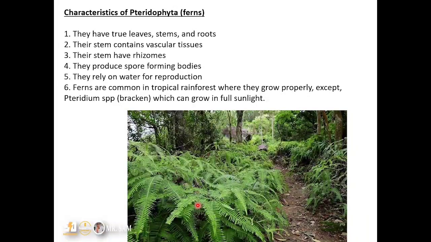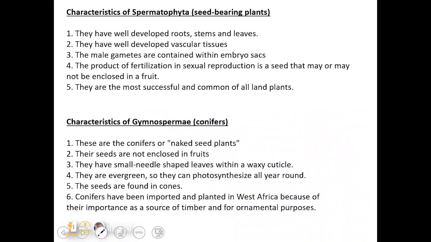You can see it here. And then we move on to the next one, which is the seed-bearing plants, also known as the spermatophyta. They have well-developed roots, stems, and leaves, just like the pteridophyta, because all of them are obviously vascular plants, and they have well-developed vascular tissues, that means the xylem and the phloem.